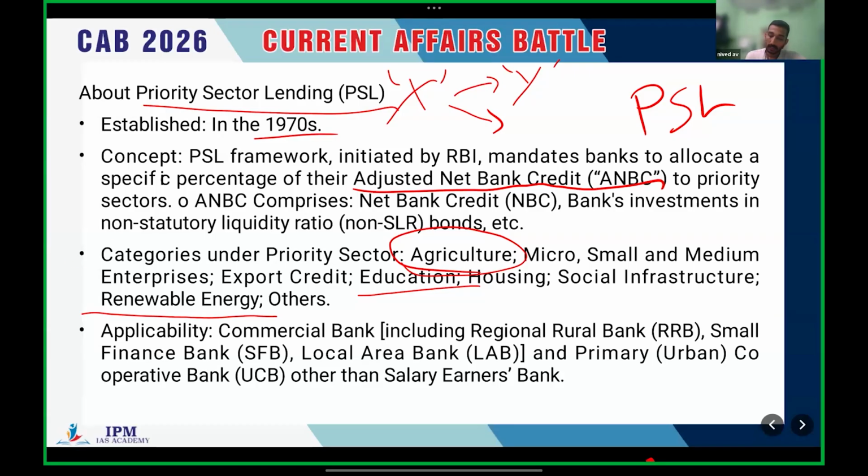Yeah, the categories we discussed are agricultural, MSME, export credit, education, housing, social infrastructure, renewable energy, etc. This priority sector lending is applicable for commercial banks, including regional rural banks, small finance banks, local area banks, primary cooperative banks. Okay, clear. It is applicable to all commercial banks, all small finance banks and local area banks, etc. It is not applicable for payment banks.